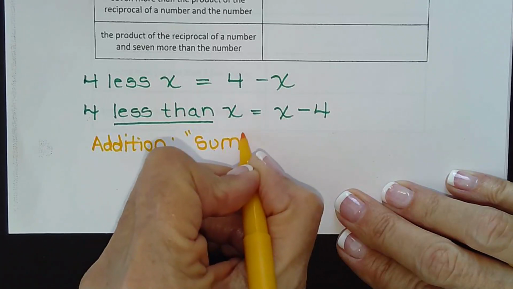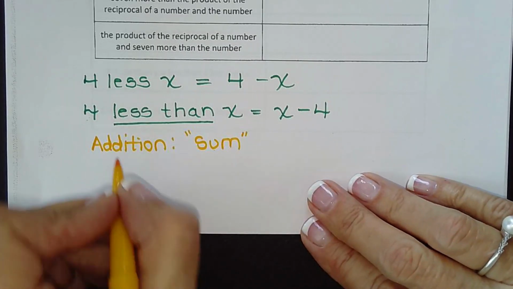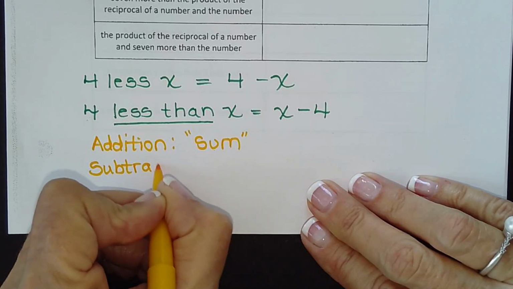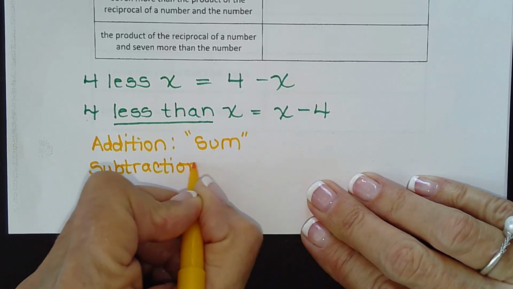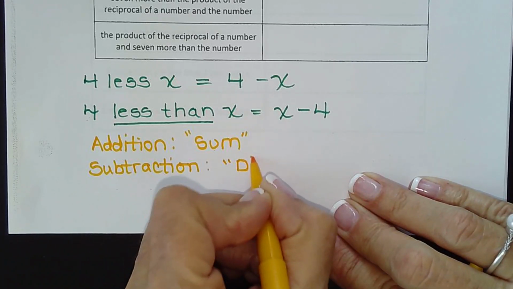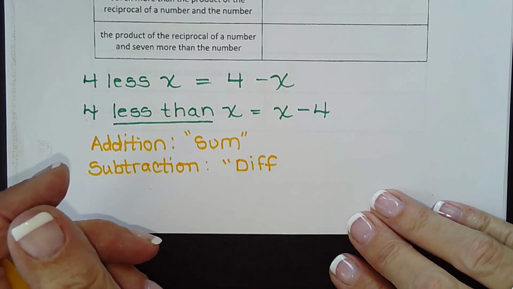So anytime you see the word sum, that means addition. Subtraction, the key word for it, and it's not the only word, the key word for subtraction is difference. The difference between x and 4 would be x minus 4.